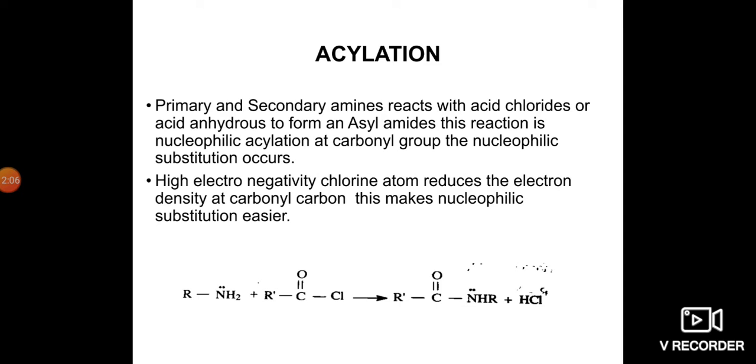The nucleophilic substitution occurs at the carbonyl. The highly electronegative chlorine atom reduces the electron density at the carbonyl carbon. This makes nucleophilic substitution easier.